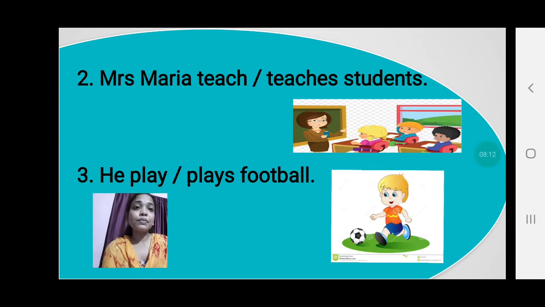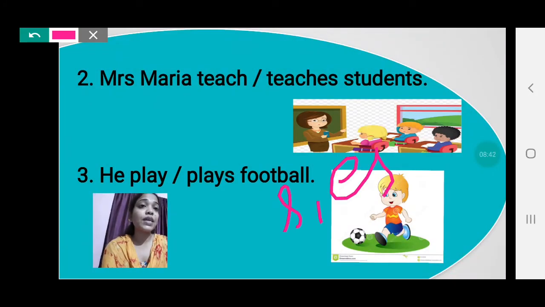Number 2 is, Mrs. Maria teaches students. Mrs. Maria is a singular noun. So whenever there is a singular noun, if a verb comes after a singular noun, we have to add s or es to the main verb. That's why we have to choose the second option, Mrs. Maria teaches students.